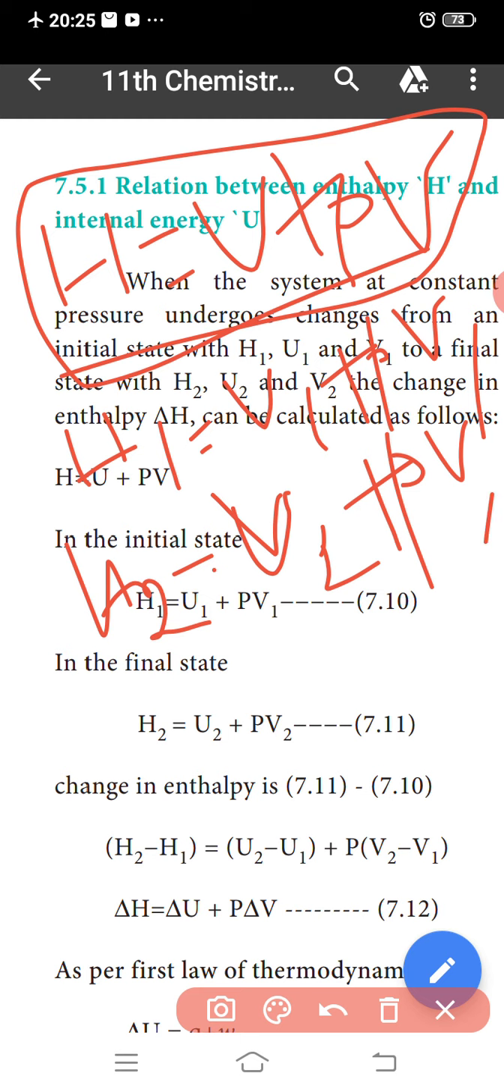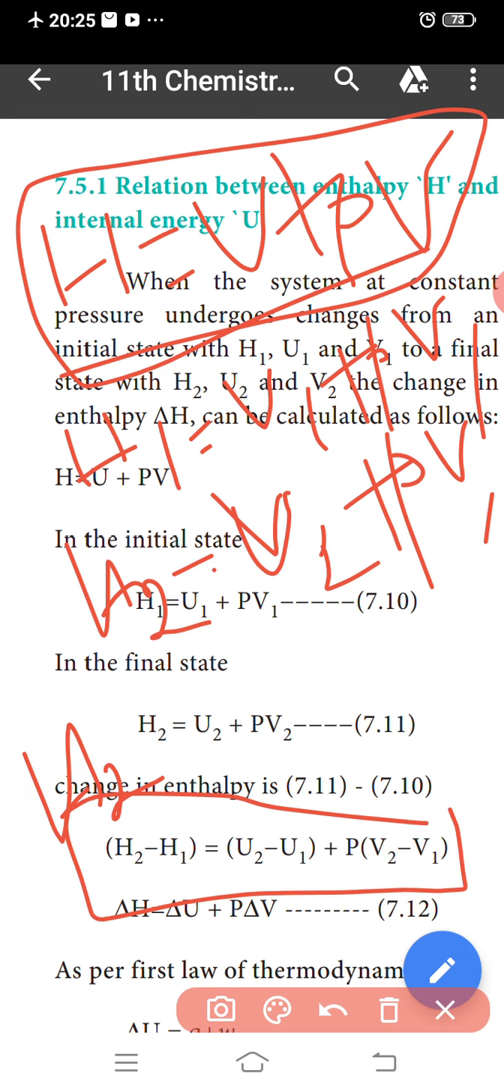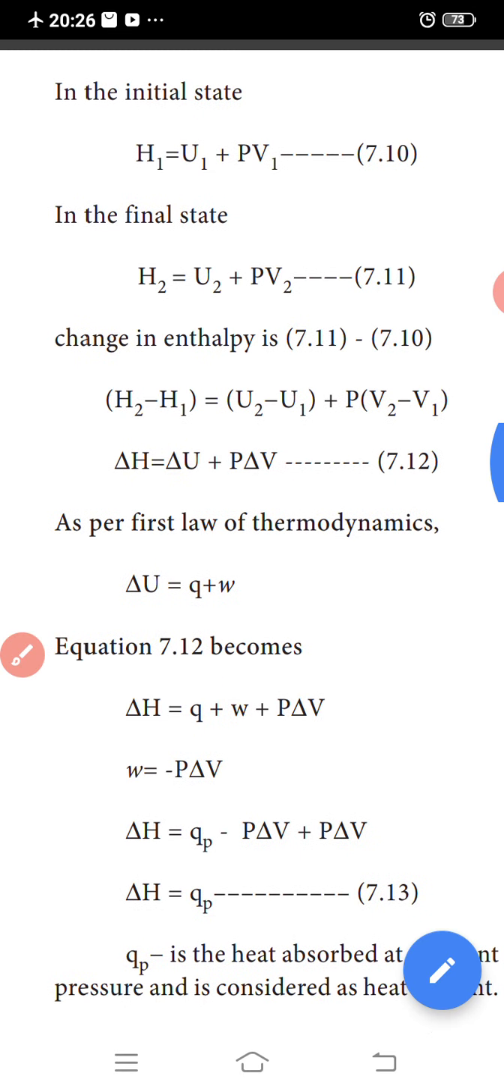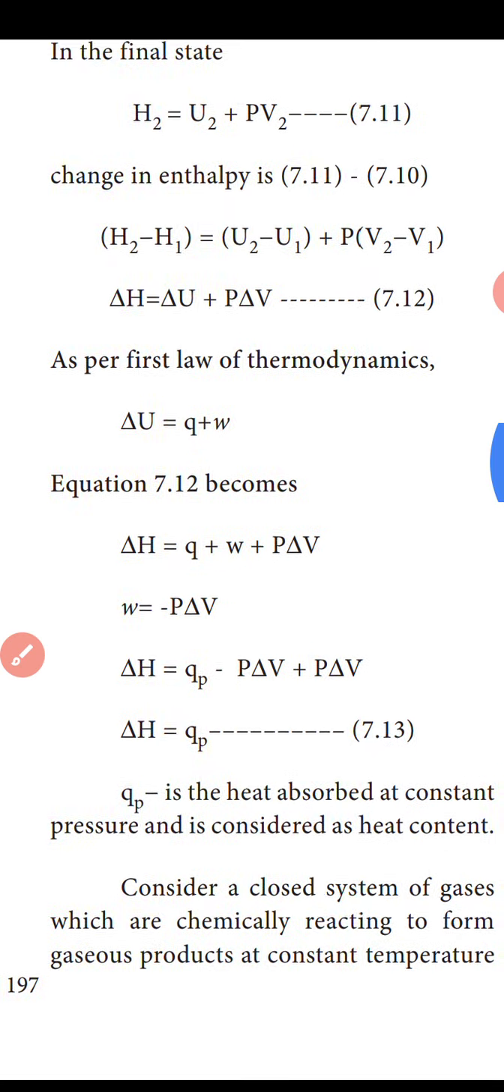So the change in enthalpy, H2 minus H1, is equal to U2 minus U1 plus P times V2 minus V1. So the change in enthalpy ΔH is equal to the change in internal energy ΔU plus PΔV, with constant pressure and change in volume. As per the first law of thermodynamics, we apply this equation.